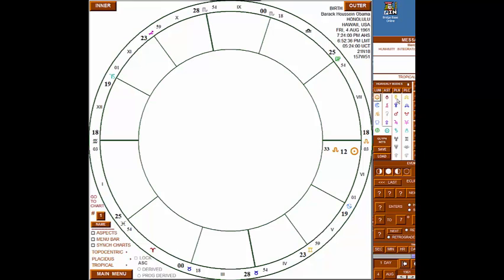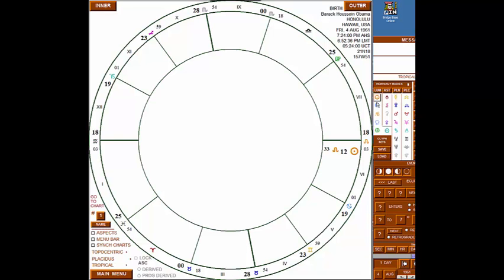Look at dispositor this way. If the Sun were in Gemini, Gemini is ruled by Mercury. Therefore, Mercury would be the Sun's dispositor. But when a planet is in its own sign, it rules that sign, therefore it has no dispositor.